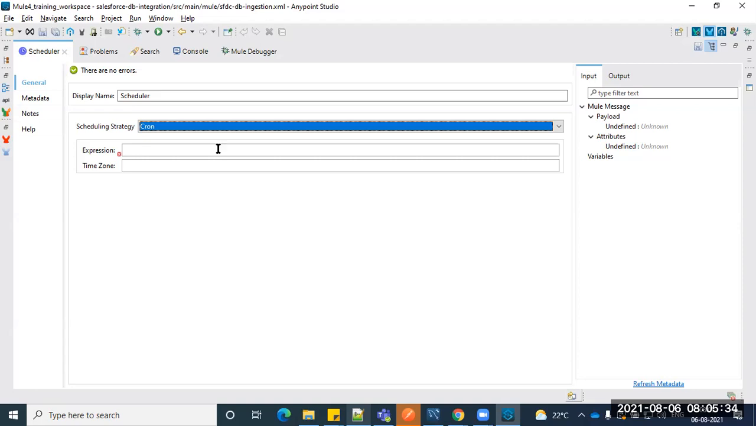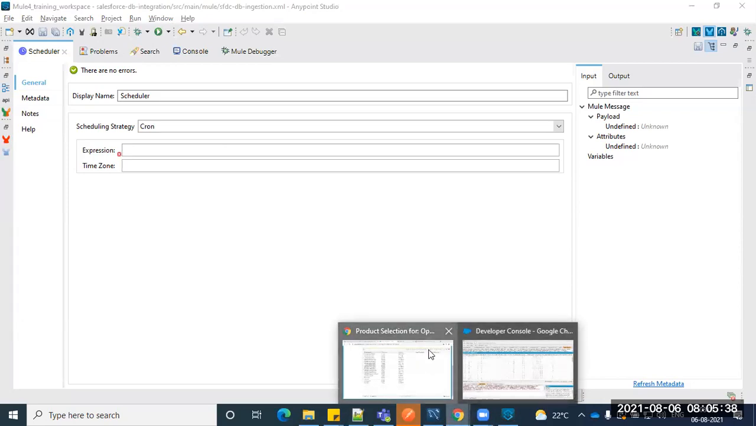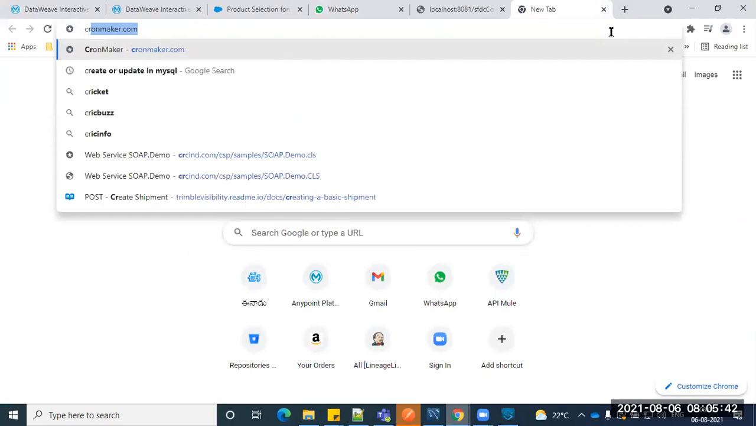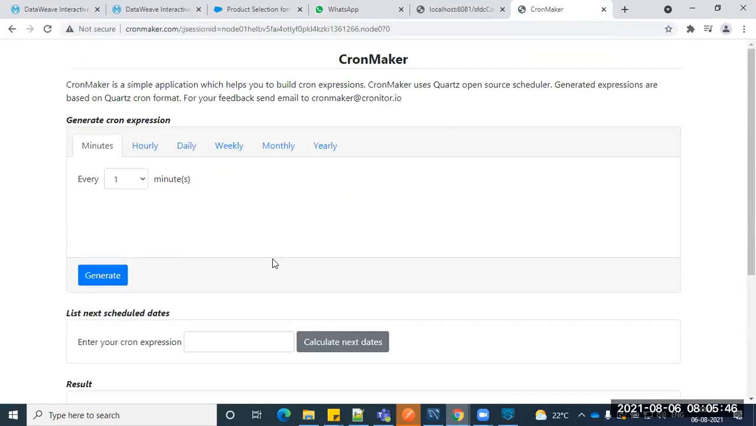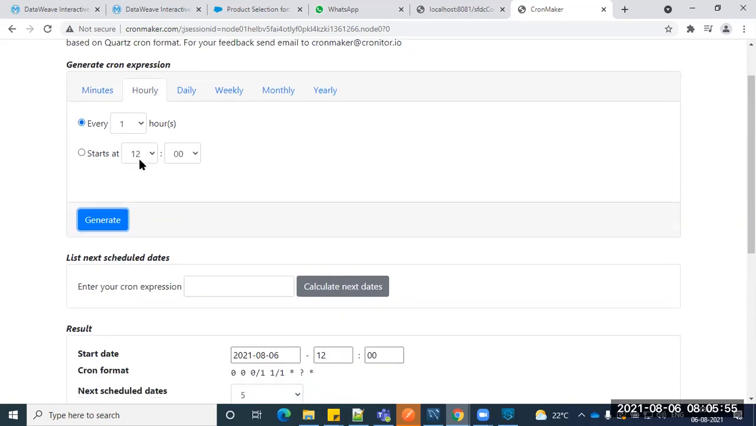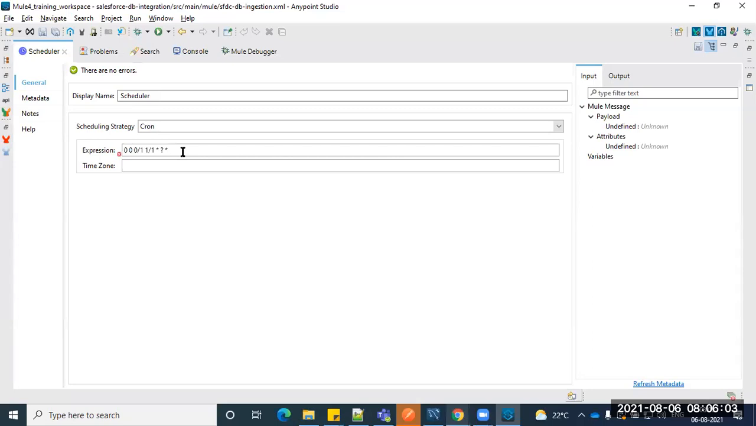You can frame that expression actually. There is a website called cronmaker.com, right? You can use that cronmaker.com and prepare it the way you're expecting. For example, if I want my job to trigger every hour, generate it accordingly. Yes, you can see that at 12 o'clock my job will trigger. So this is the cron format actually. You can take this cron format and put it here.